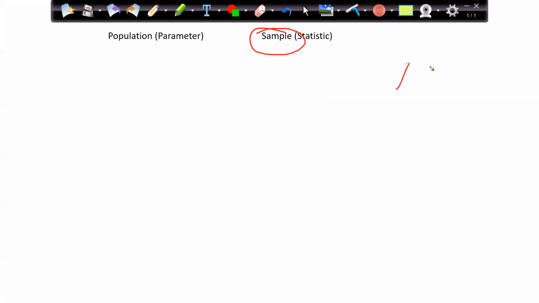We have to take a sample from the data. This is my data set. Here I'll start taking the samples from the data, and from this I will try to identify the behavior. As I am changing my survey from the total population to the sample, my formula changes as well.